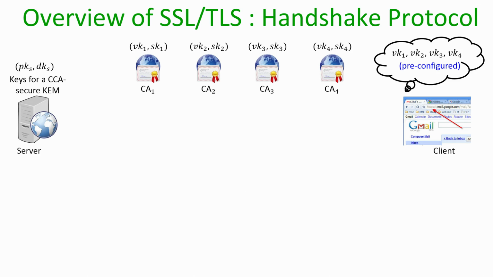And imagine that we have various certificate authorities available in the market who have their own signing key and a verification key. In this example, I am assuming that there are 4 certificate authorities, and that the verification keys of these certificate authorities are already pre-configured in the browser used by the client.